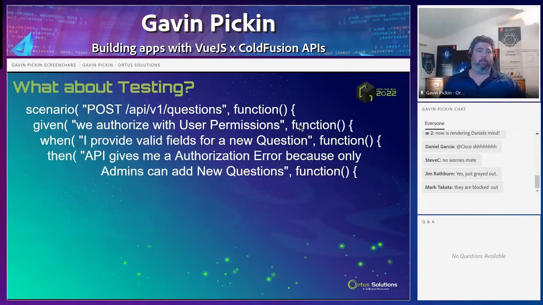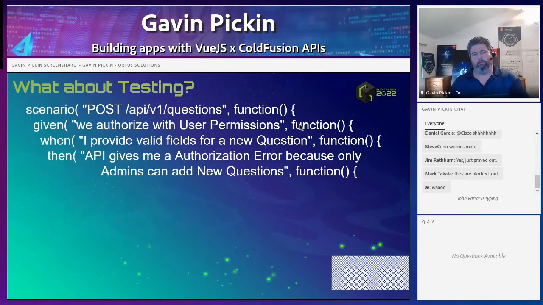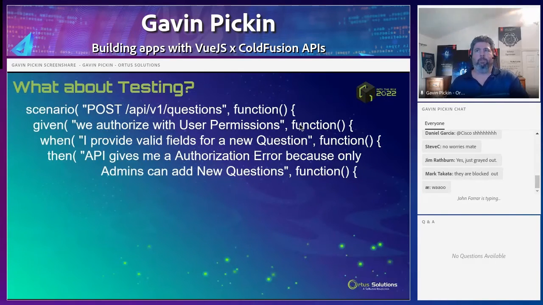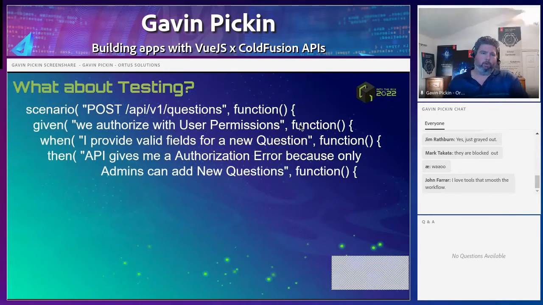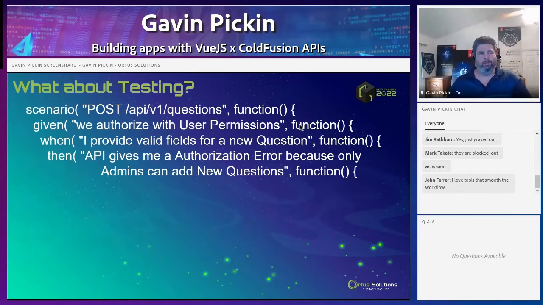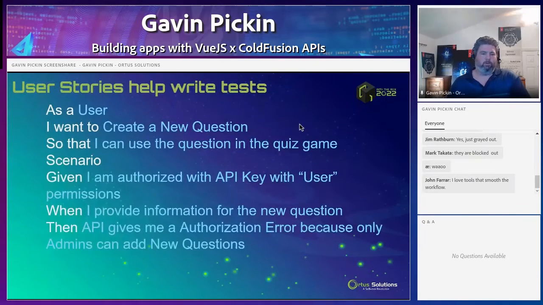And then testing. Obviously, we should be testing. And if you've created your user stories, you'll look here and see the scenario. If we hit a POST to API v1 questions, given we authorize with user permissions, when I provide valid fields for a new question, then the API gives me an authorization error because only admins can add new questions. That matches up with that user story we talked about before. So if you create your user stories, it helps you write the tests, and it gives you the structure of what you should be testing too.